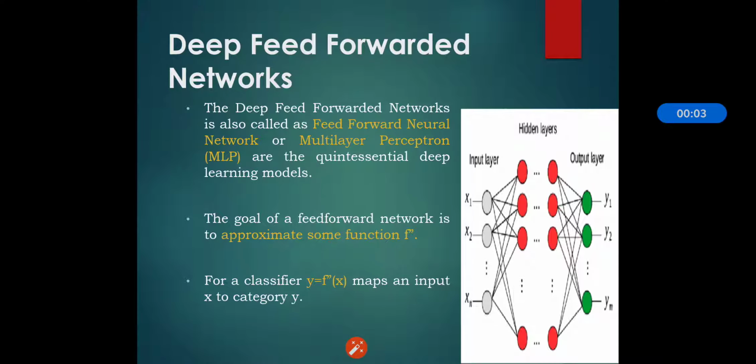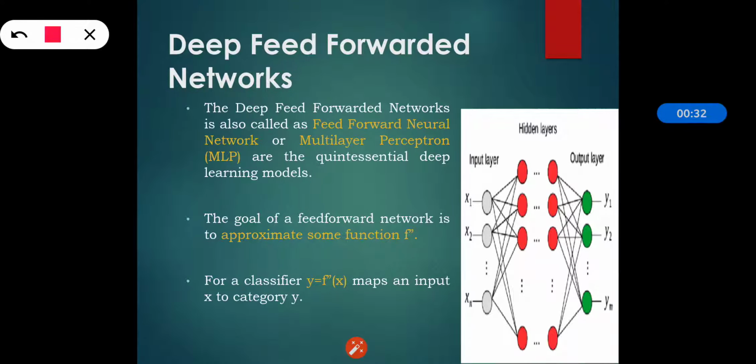Now talking about deep feed-forward networks. Deep feed-forward networks are also called feed-forward neural networks as well as multi-layer perceptrons, that is, MLPs, which are the quintessential deep learning models. These models contain three kinds of layers: input layer, hidden layer and output layer, and all of them are connected to each other. That means neurons are connected to each other across these layers.